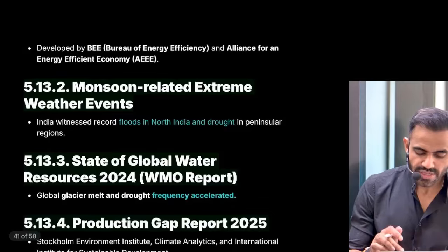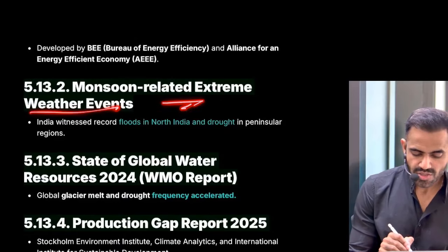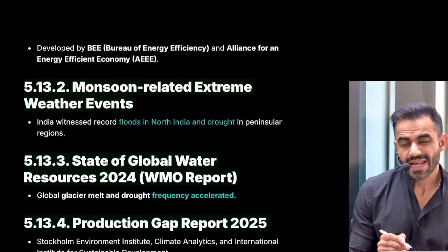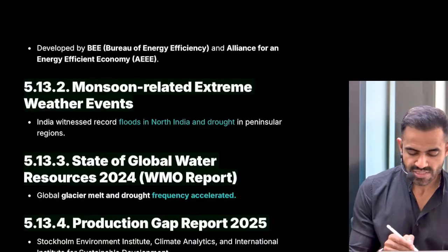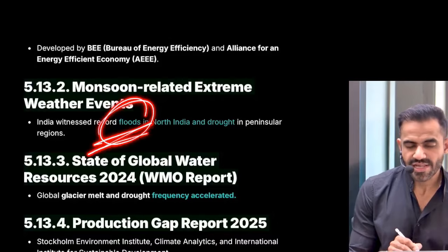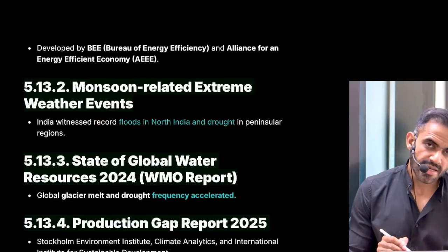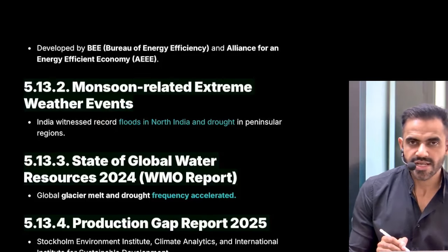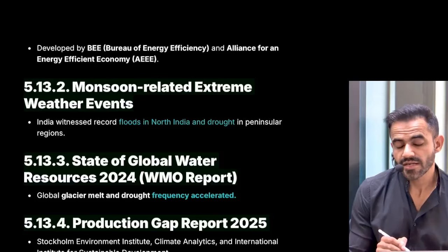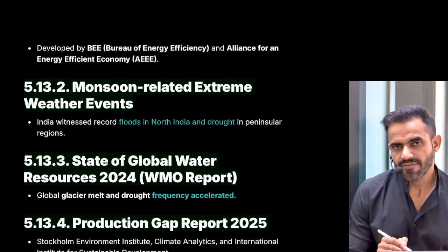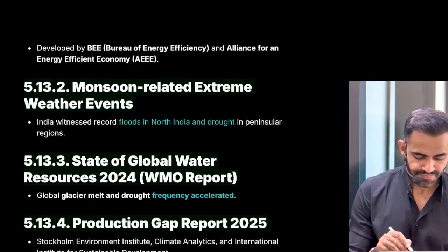Next is monsoon related extreme weather event. So as the name suggests, because of climate change, the extreme events related to monsoon has increased. For example, various flood and drought instances. In fact, now what is happening is that simultaneously certain areas face the problem of flood and certain areas face the problem of drought. So this reflects the vulnerability.